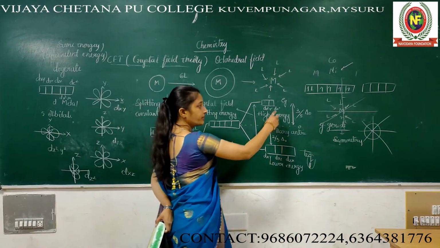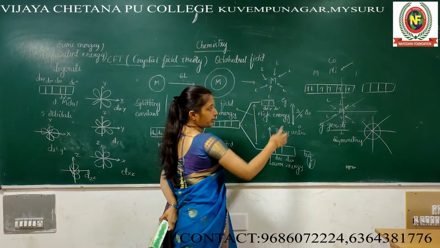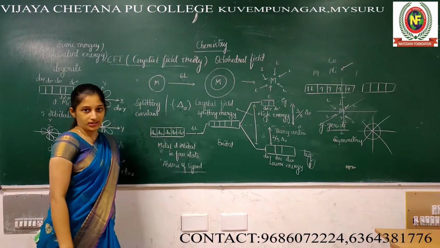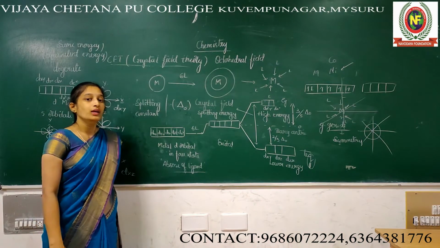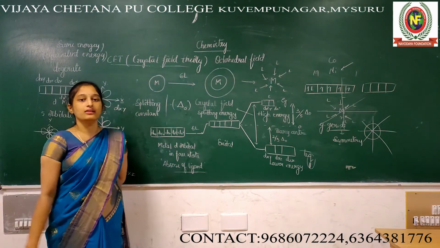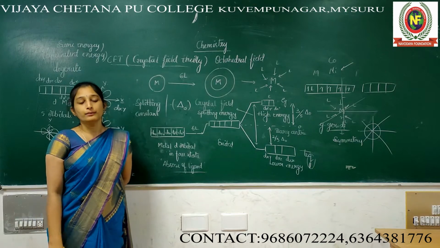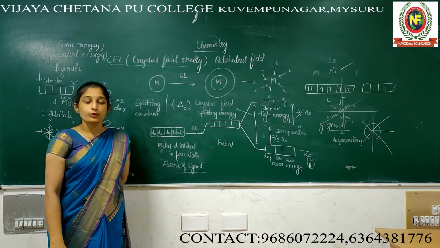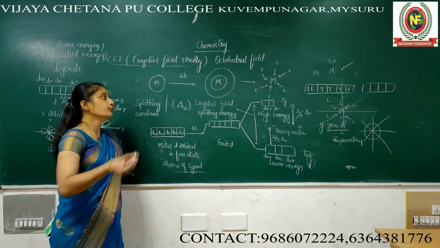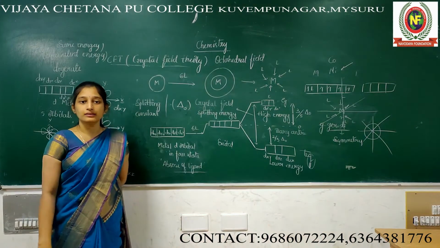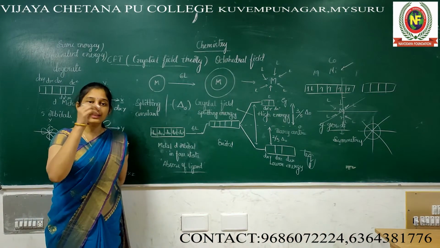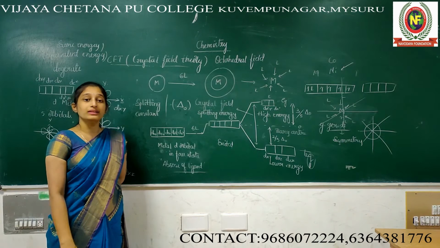And then downside 3 by 5 delta naught. Why am I using 0? Because this is an octahedral field, an octahedral complex. We are going to explain things within the octahedral entity. That's why I use the subscript 0, that's why delta naught.